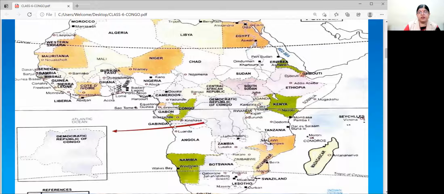Now, can you see, children? One thing I want to tell you, it is known as a landlocked country. You know why? Because Democratic Republic of Congo is surrounded by land on all sides. So the countries which are surrounded by land on all sides are known as landlocked countries, and it is surrounded by 9 countries, which we will be studying further. Now this should be clear. It is lying in the central part of Africa, this Congo.